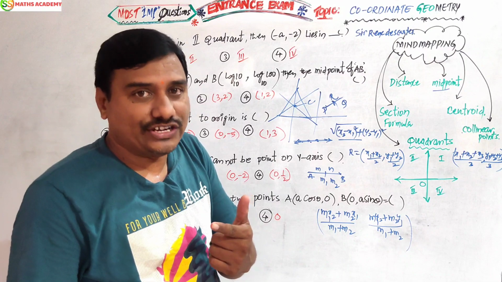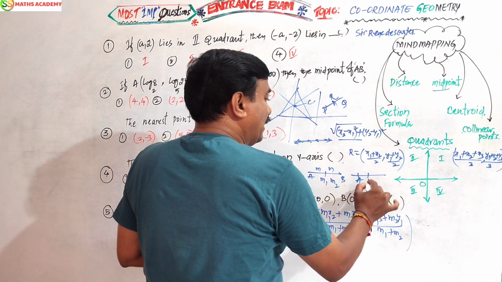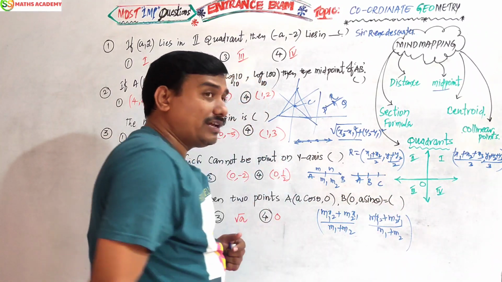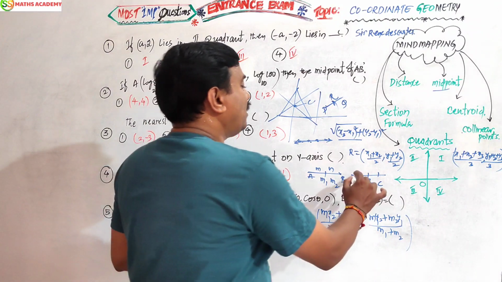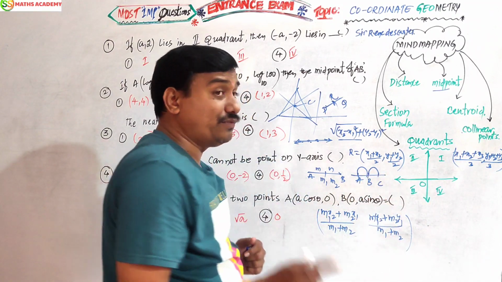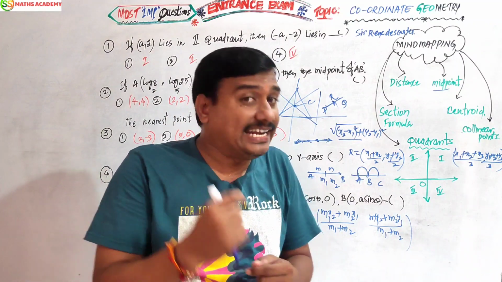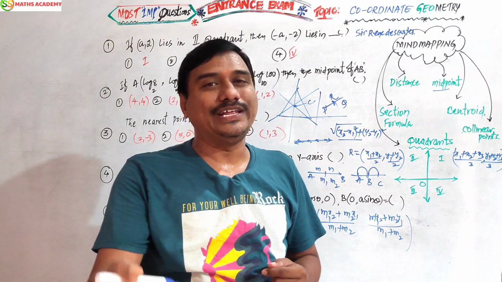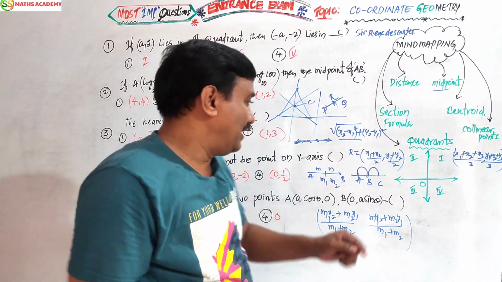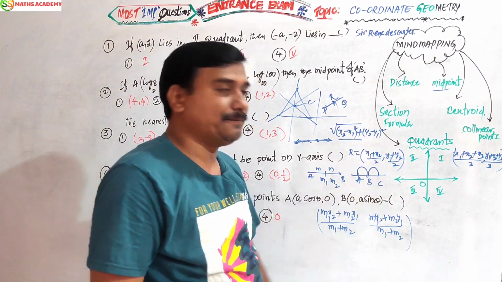Another definition. For example, these three points A, B, C are called collinear. How can you say it is collinear? The midpoint of AB equals the midpoint of BC. Very important point. How to identify or verify that A, B, C are collinear: we can say simply that the midpoint of AB is equal to the midpoint of BC.